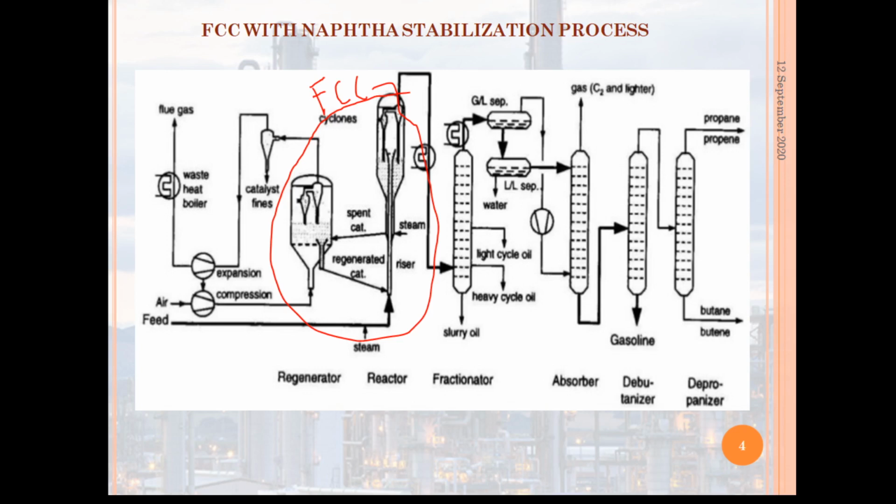This phase separator is also fed with unstabilized naphtha from the main column.